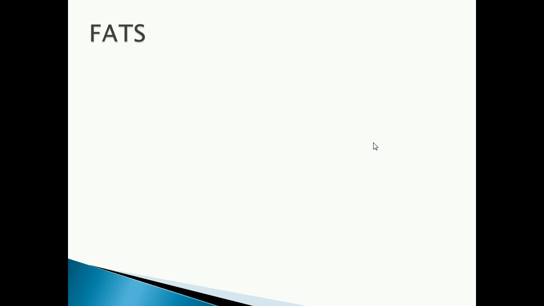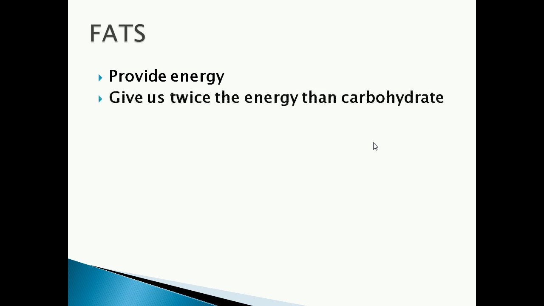Now we are moving to the next nutrient, that is fats. So what is meant by fats? Like carbohydrates, fats also provide us energy. They give us twice the energy that carbohydrates give us. Food items containing fats are also called energy giving food.